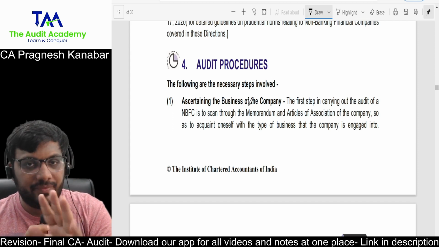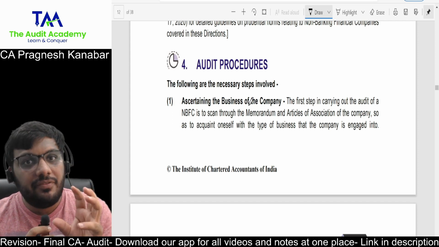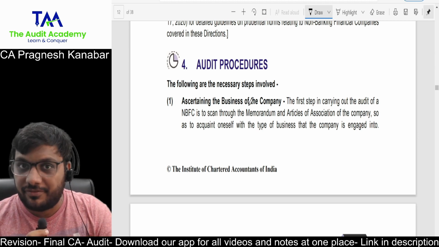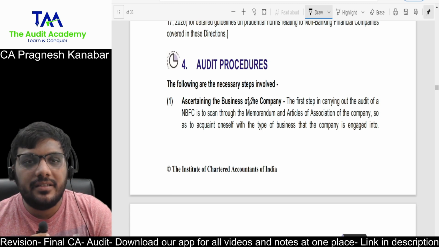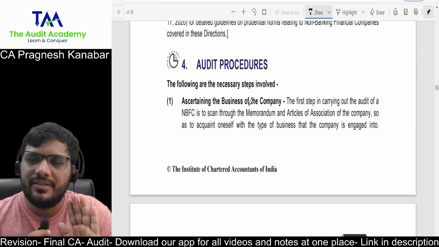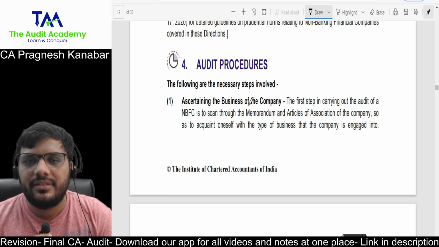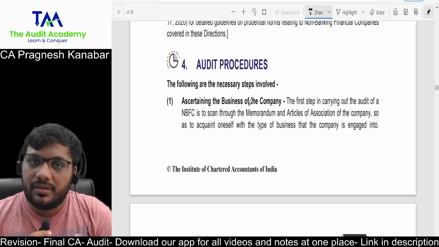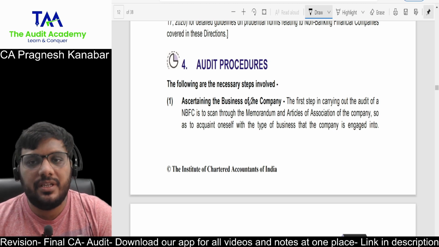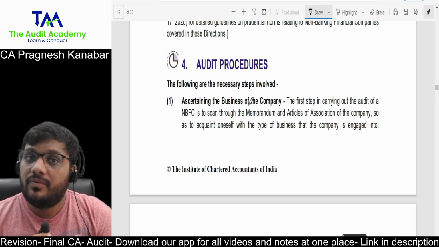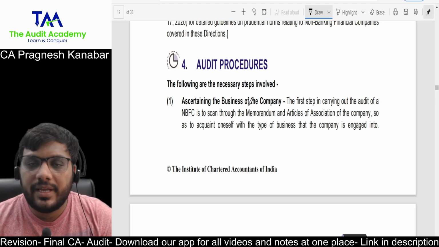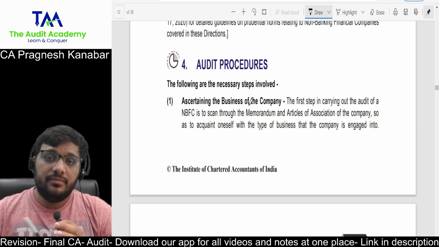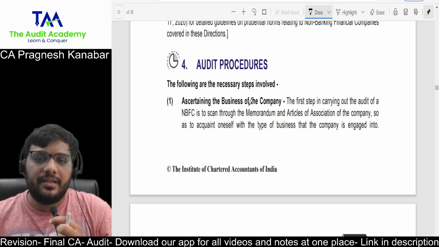First, definition, registration, NOF: very sensitive. Second, types of NBFCs: a little less sensitive because it is covered in detail at the Inter level. The difference between bank and NBFC was important. Third, capital requirements, asset provisioning, income recognition, RBI prudential norms: very sensitive. I told you how nicely you can cover it in short, and I think I have simplified that for you. Then next, the audit procedural part.